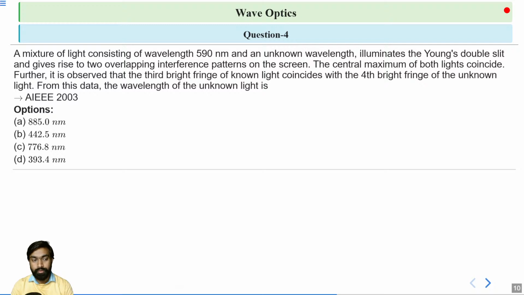So, given options: option A 885.0 nanometer, option B 442.5 nanometer, option C 776.8 nanometer, option D 393.4 nanometer. So which option is correct? Option A, option B, option C, or option D? Please find out the correct option. You have some time. Please solve this question, everyone. This is a very simple question. All right, please solve.